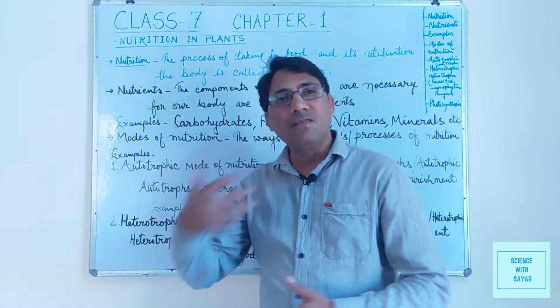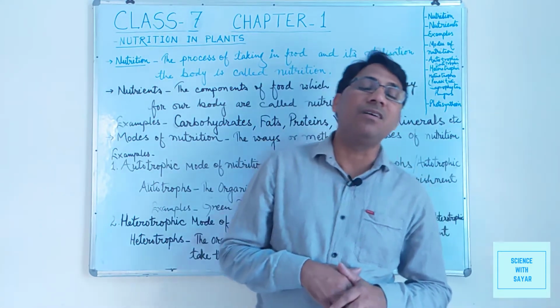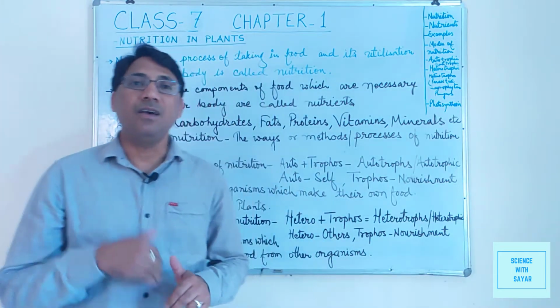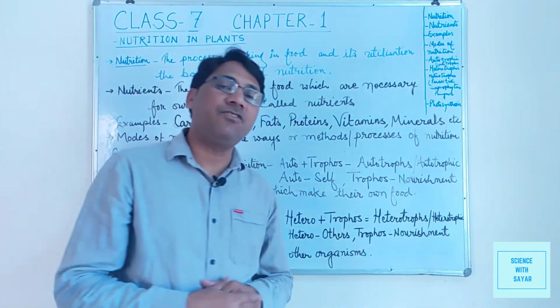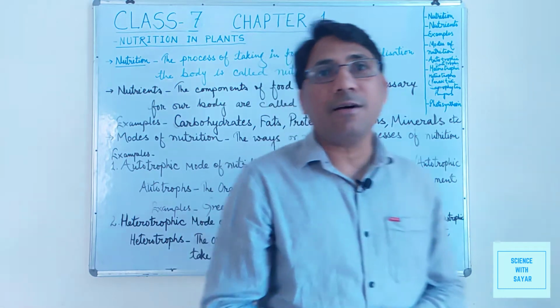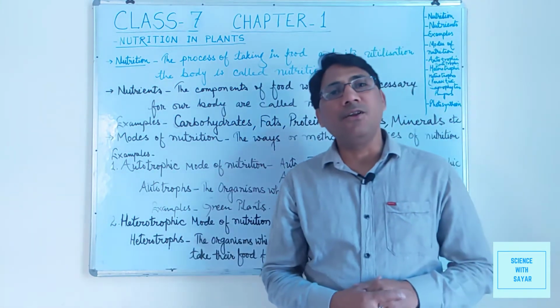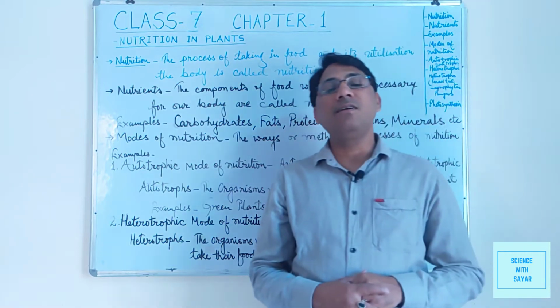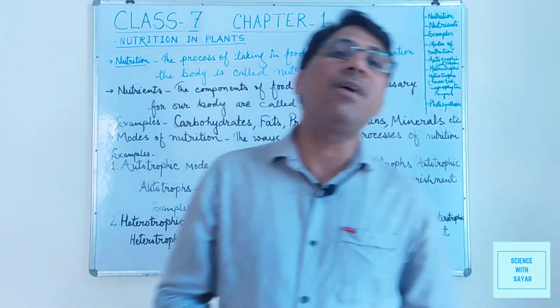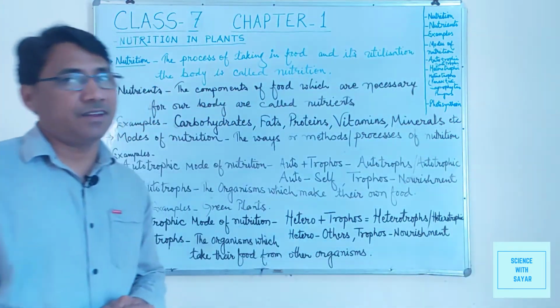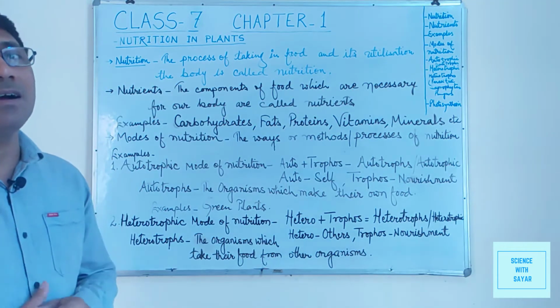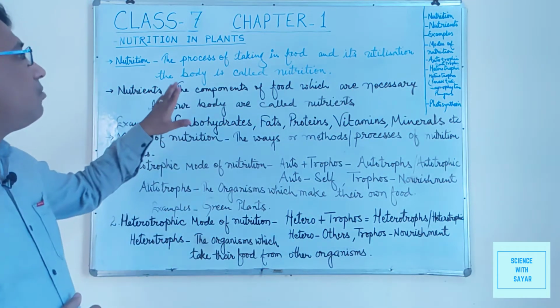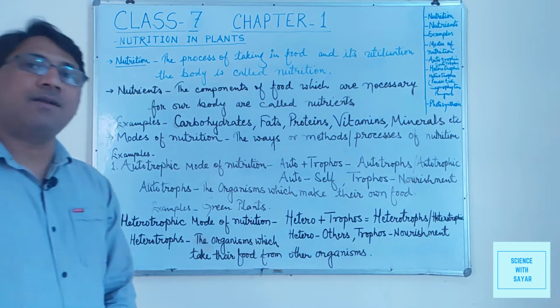Some nutrients give us energy, some give us insulation against coldness, etc. Due to some nutrients our eyes may be healthy, and some are essential for our growth. So these are the components of food which are necessary for our body.